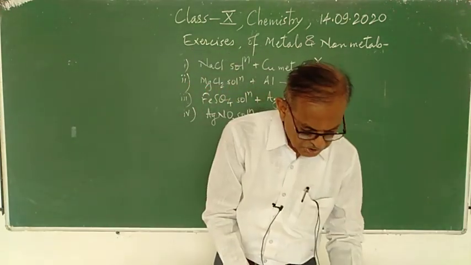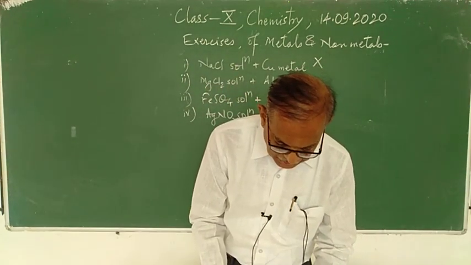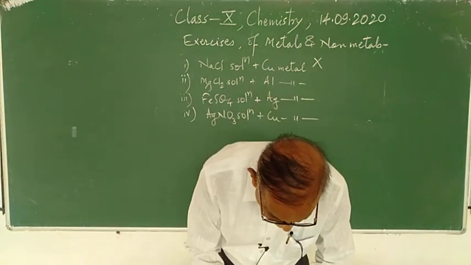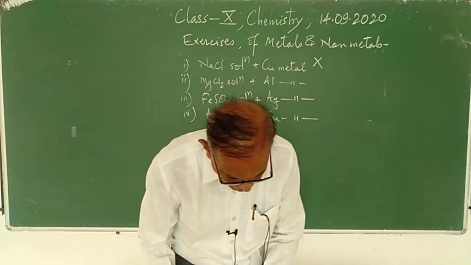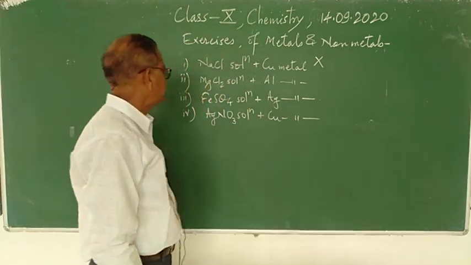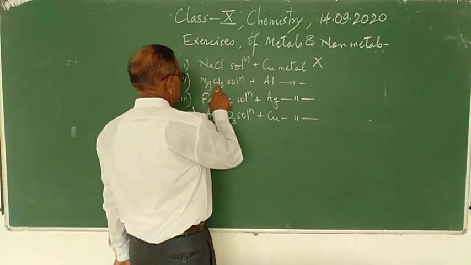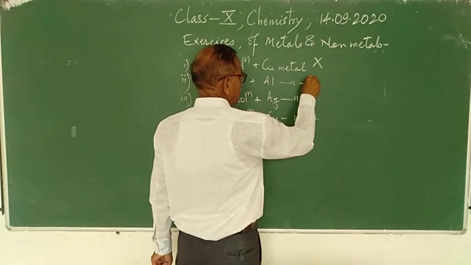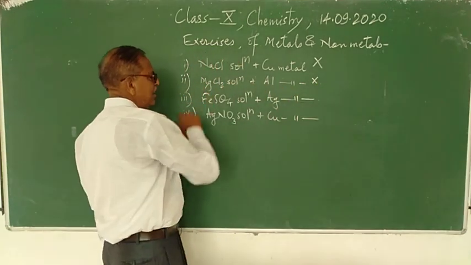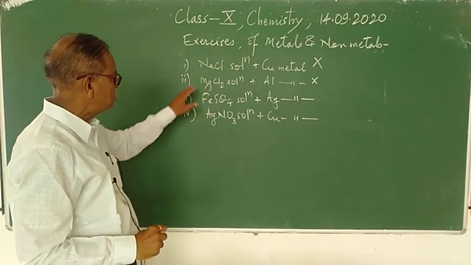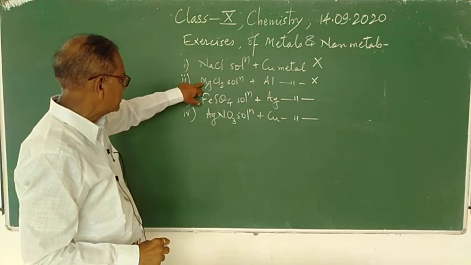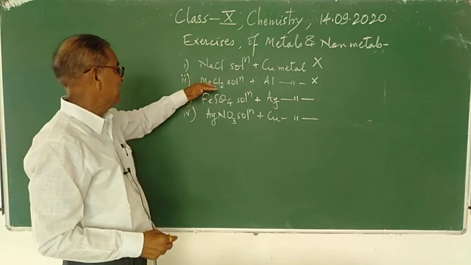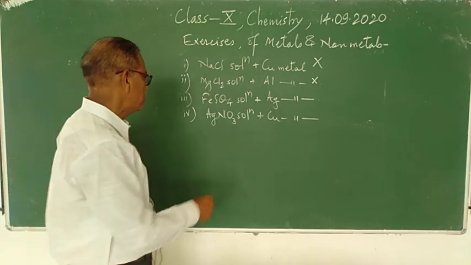Regarding MgCl2 and Al, you might have studied that the position of magnesium is at the top and above the aluminium, and therefore aluminium is less reactive than Mg. Therefore aluminium will not displace the Mg from MgCl2.